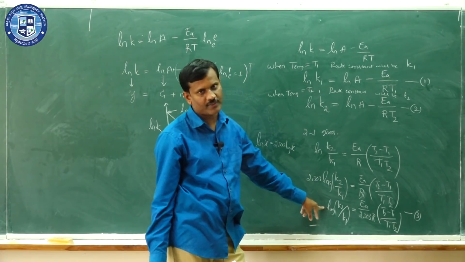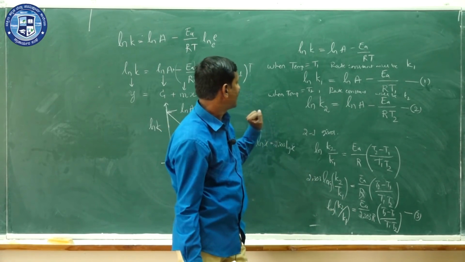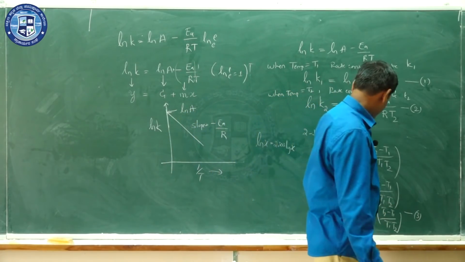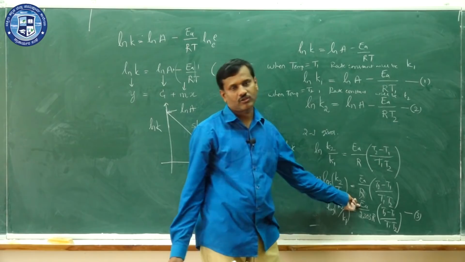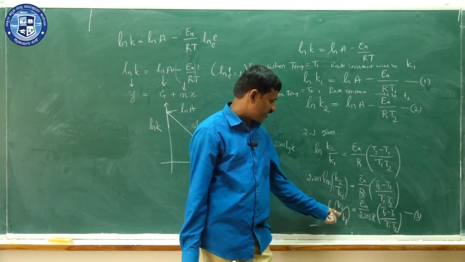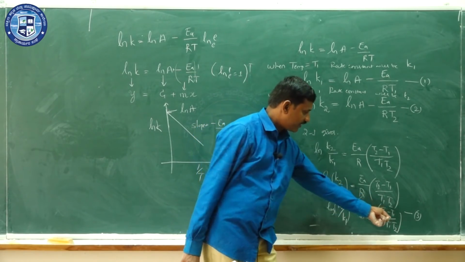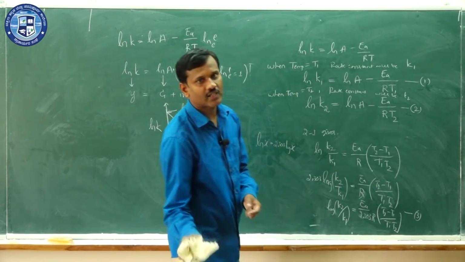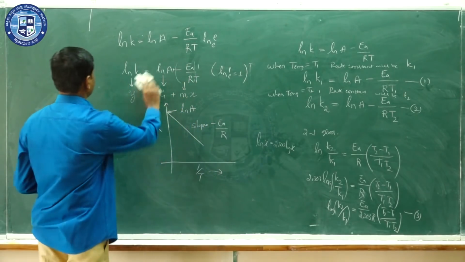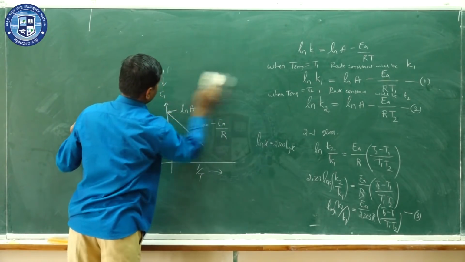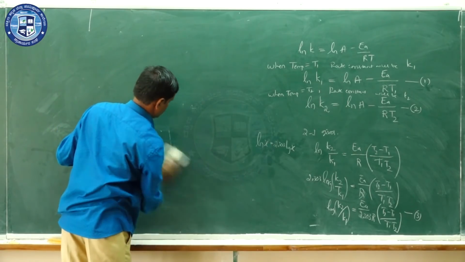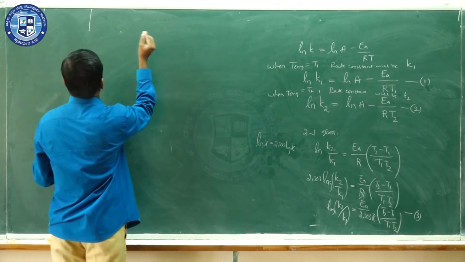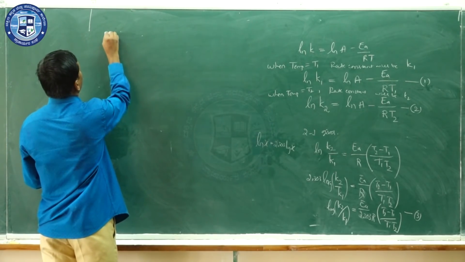Using this it is possible to determine the activation energy if K2, K1, T1 and T2 are given. Let's solve some numerical problems related to that.